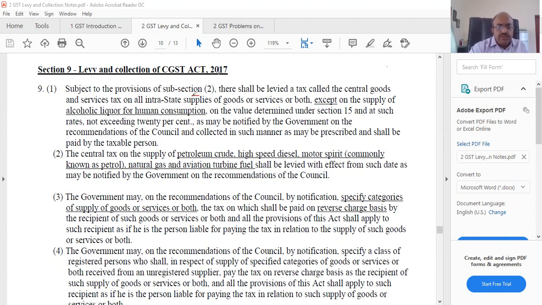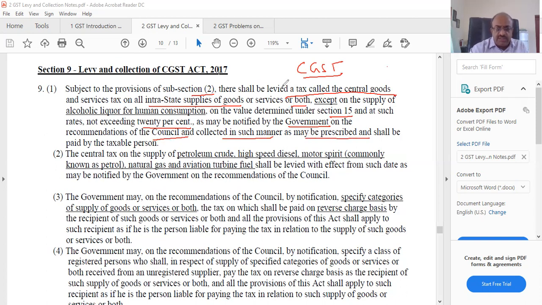Subject to the provisions of subsection 2. What is subsection 2? We'll come to that. There shall be levied a tax called central goods and services tax. This is because we are looking at CGST only. We are looking at the CGST Act. IGST is different. On all intrastate supplies of goods or services or both, except on the supply of alcoholic liquor for human consumption, on the value determined under section 15, and at such rate not exceeding 20%, as may be notified by the government. So they cannot go beyond that. And on the recommendation of the council, collected in such manner as may be prescribed.